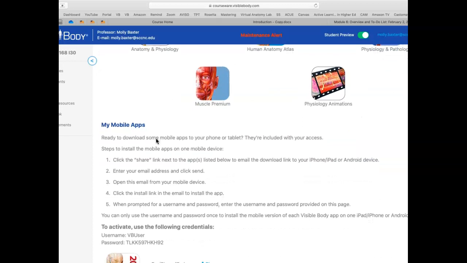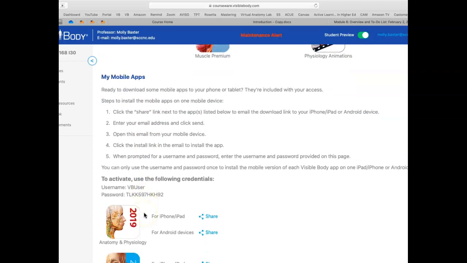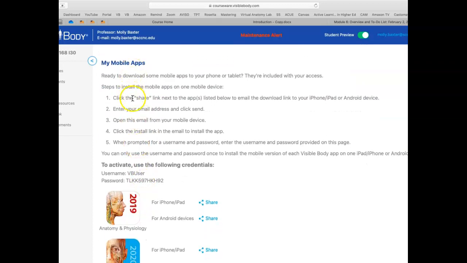It's a little time consuming to download them because you have to follow these directions. For example, if you have an iPhone, you have to click on this link and share it, send it to your email address on your phone, open it up on your phone. You have to install an app, and you have to use this particular username and password.